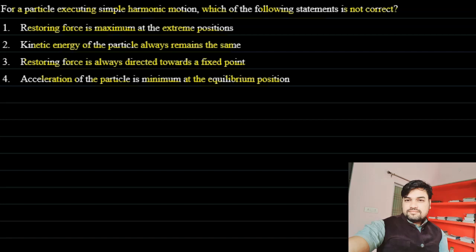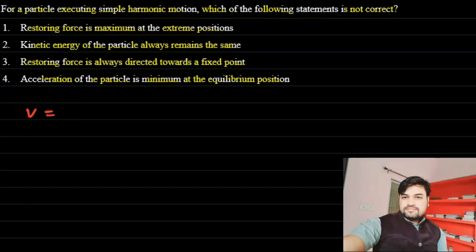So, in a simple harmonic motion, velocity is given by v equals omega square root of a square minus y square. Y is the distance from the mean position.